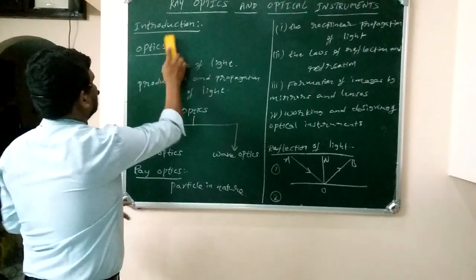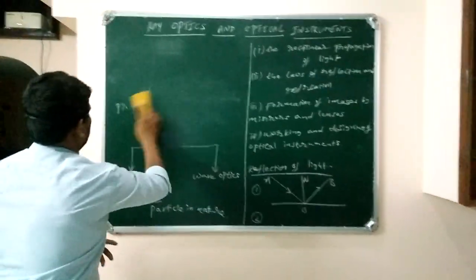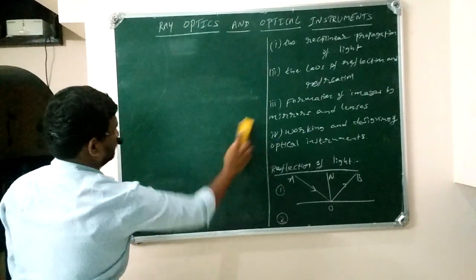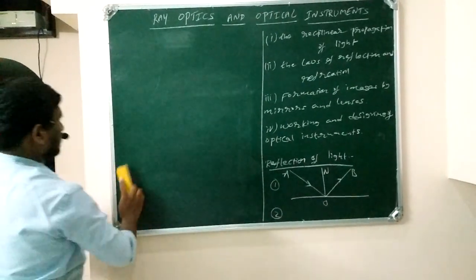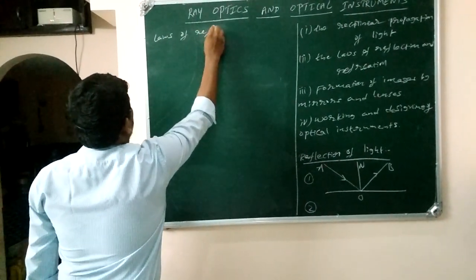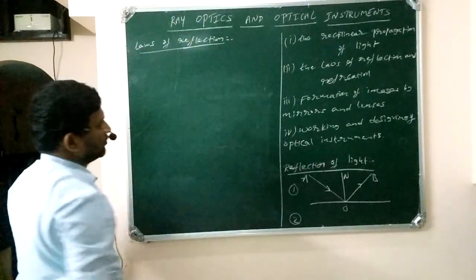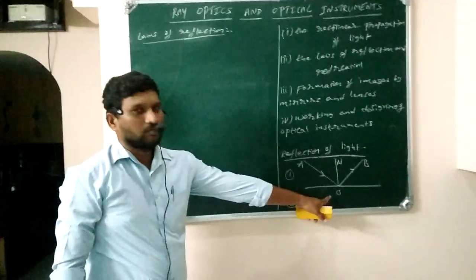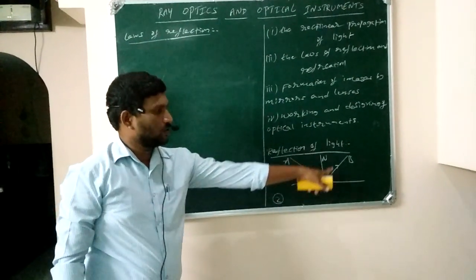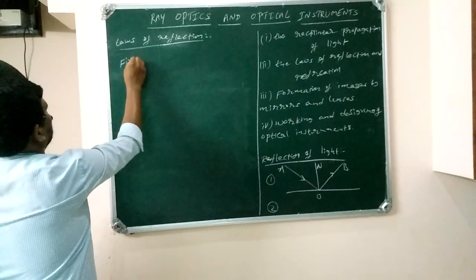And we are going to discuss the laws of reflection. There are two laws of reflection. Here O is called the point of incidence, ON is the normal, AO is called the incident ray, OB is called the reflected ray. And we are going to learn the two laws.